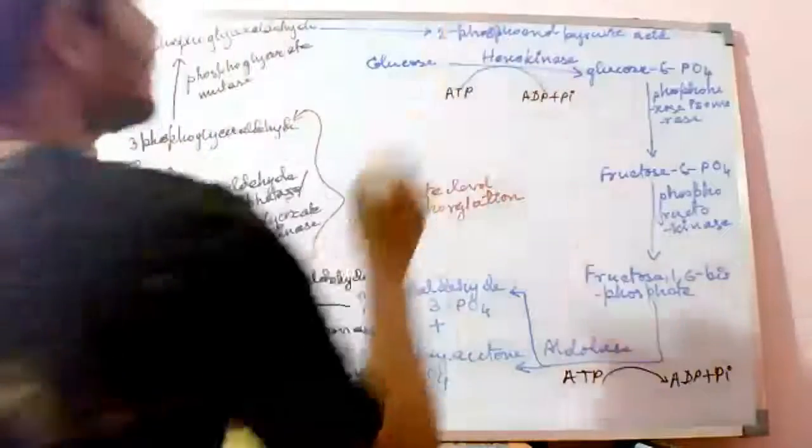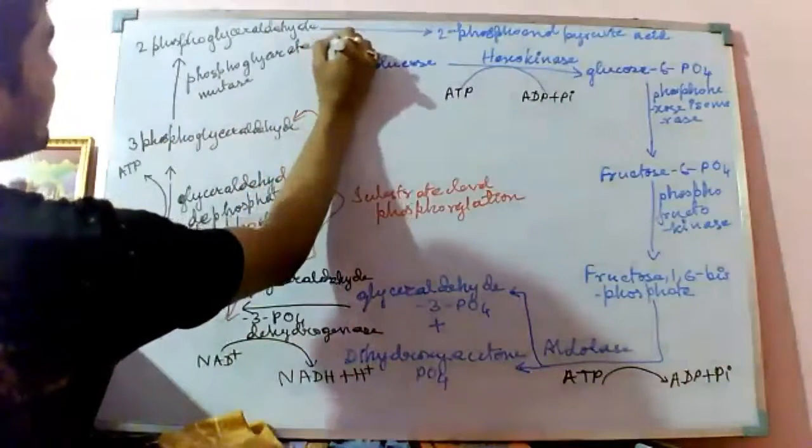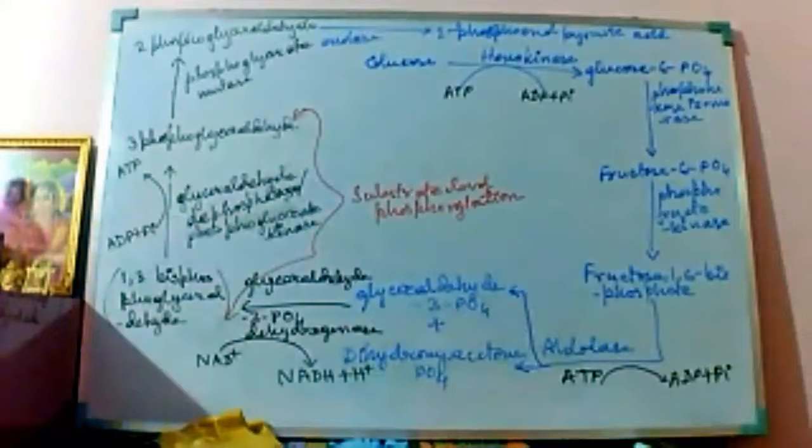This happens in the presence of the enzyme enolase. Enolase is the enzyme which is helping this conversion.